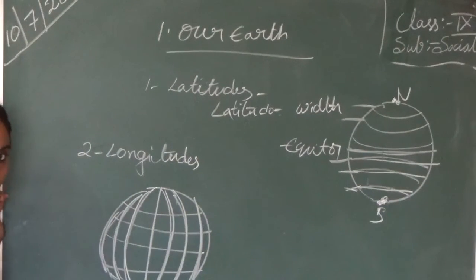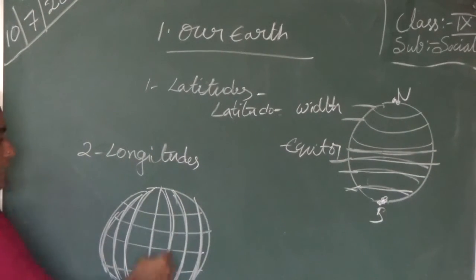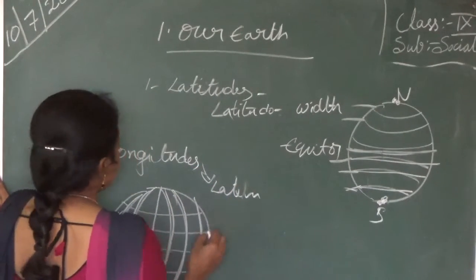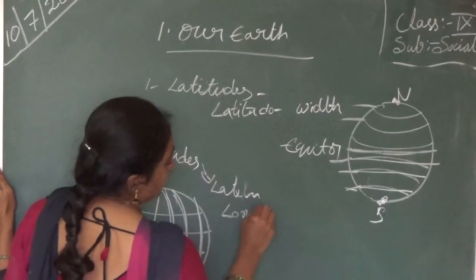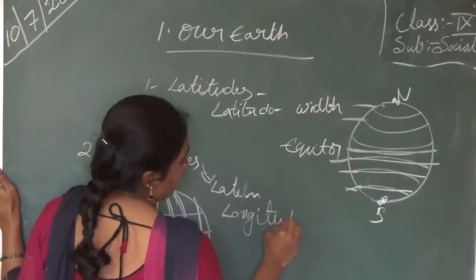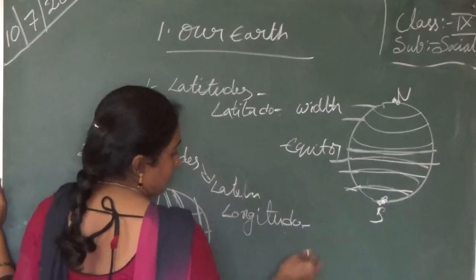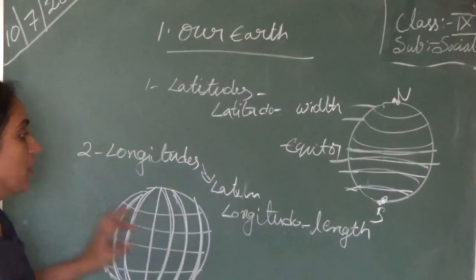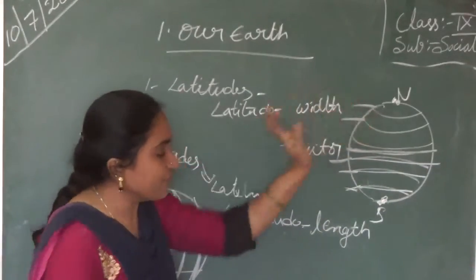These are the longitudes, and the word also came from a Latin word, longitudo. Longitudo means length. Latitudo means the width. This occupied space is the width.